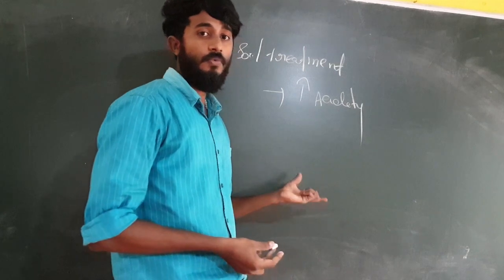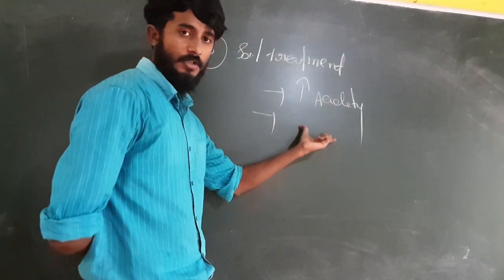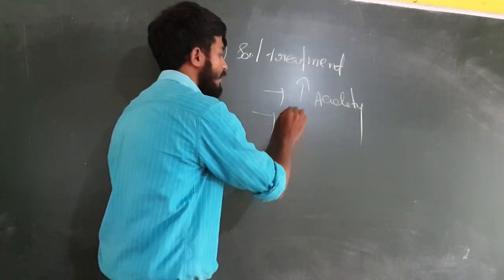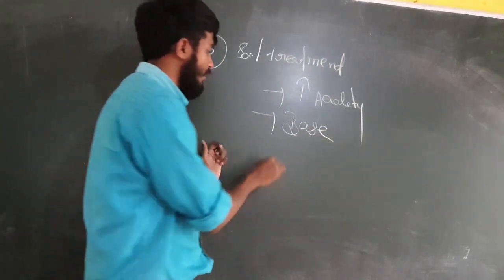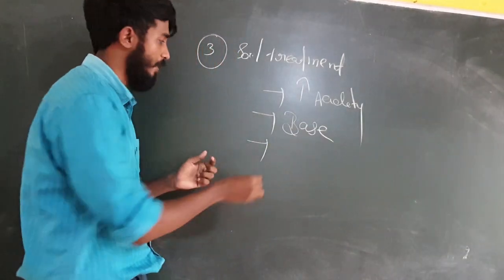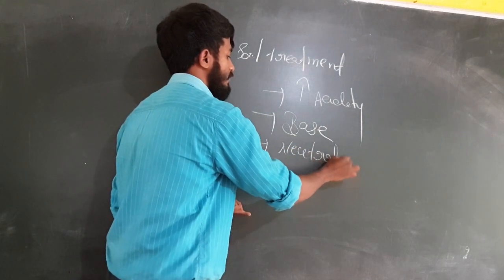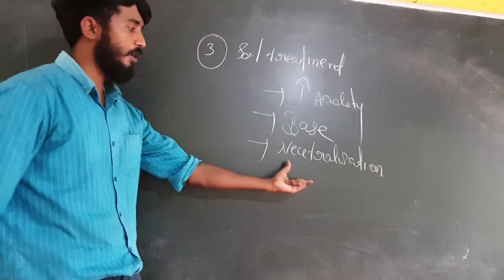So in this case, what do we have to do? We have to reduce the effect of acid. So what should we apply? We should apply a base on this. So there is definitely a process that takes place, that is neutralization. If we apply a base, what will happen there?